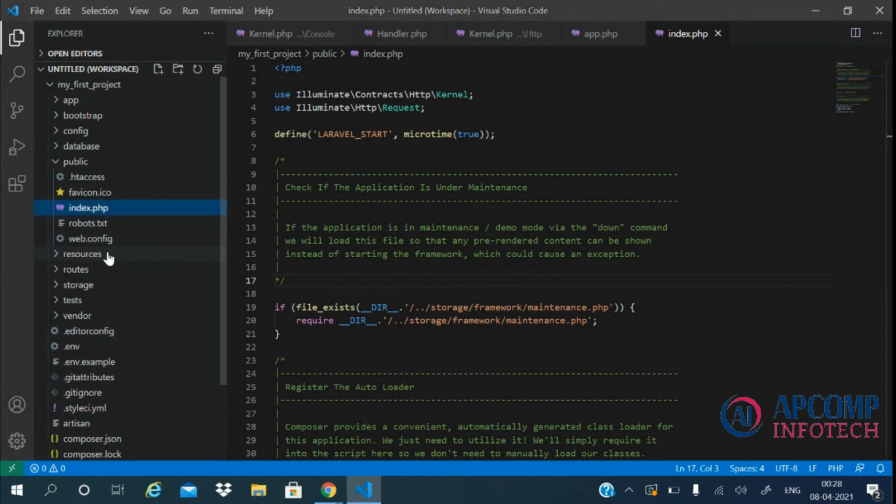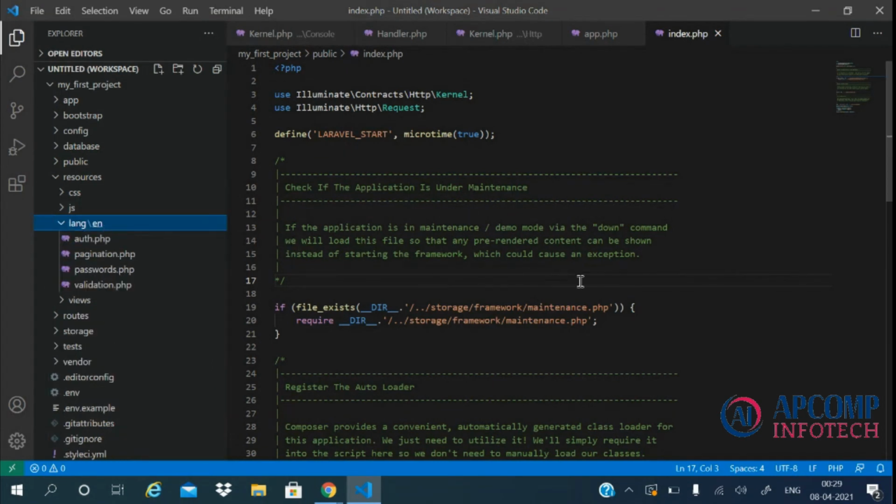Now let's come to the resources directory. In the resources directory, we have discussed the views directory before. There is one more directory, which is the lang directory. All the language files for our application are stored in the lang directory.